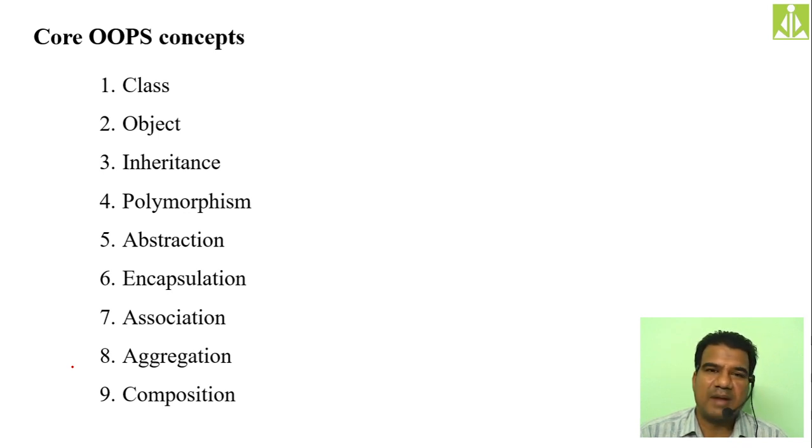So with one plan for a class, simply by changing the color you can construct 100 cars in 100 different colors. Or simply by changing the engine location. Engine is mandatory, engine is existing in the class, but the engine location you can change: in a few cars you can put the engine in the front, and in a few cars you can put the engine in the back.